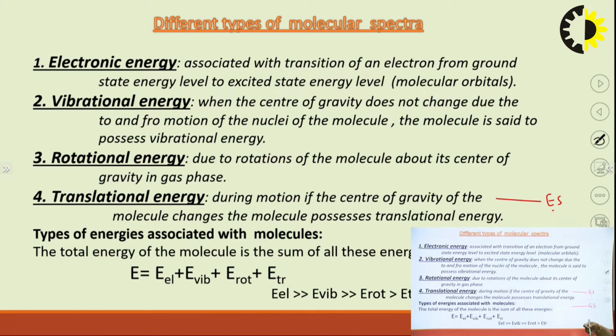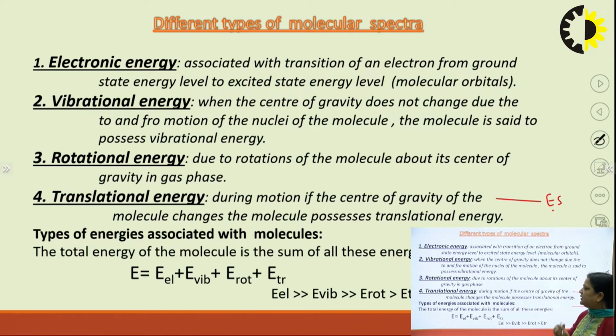Vibrational energy means the center of gravity doesn't change, but the molecule goes through a to-and-fro motion, that is, to-and-fro motion of the nuclei of the molecule. Third is rotational. Rotational means it rotates like this, that is, the center of gravity doesn't change. Translational energy: during motion, the center of gravity of the molecule changes and the molecule goes from one position to another position.